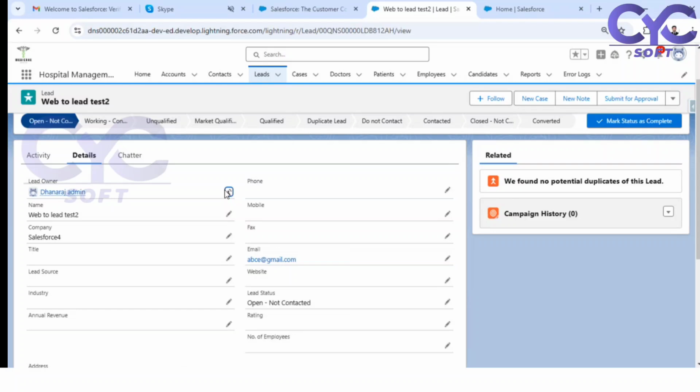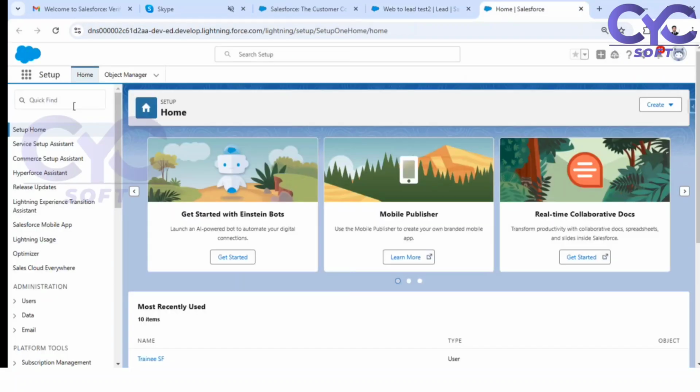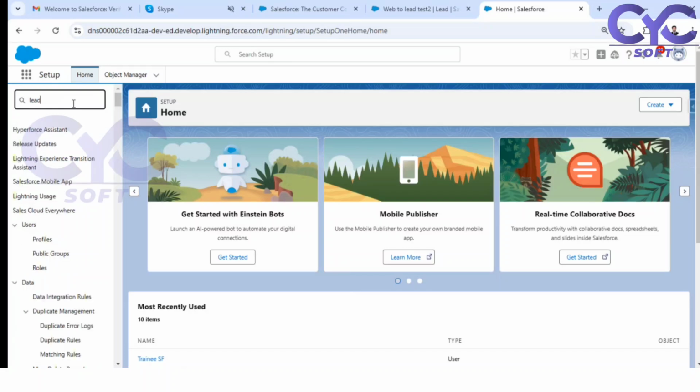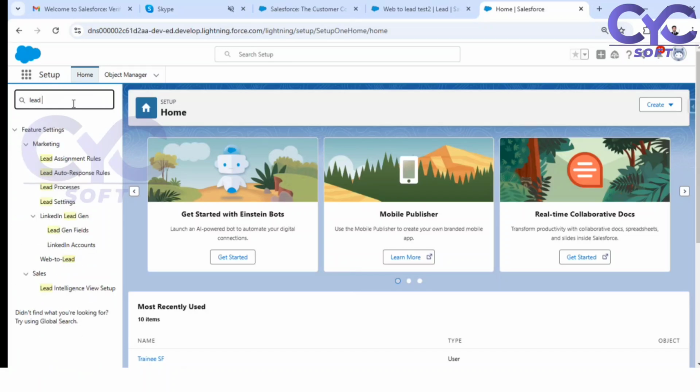Now what to do here? In order to overcome this scenario, lead assignment comes into the picture. Lead assignment. Right? By default, lead one is assigned to Dhanraj admin here. So now Dhanraj admin needs to go into the system and change each individual record manually. It will take a lot of time. Right? So then here, see lead assignment rules.